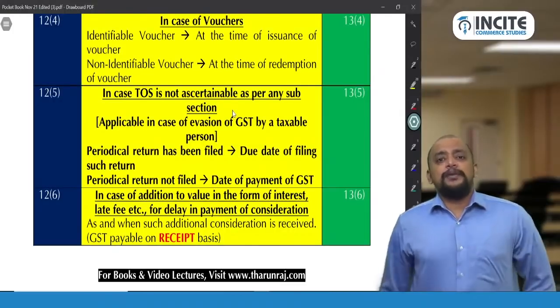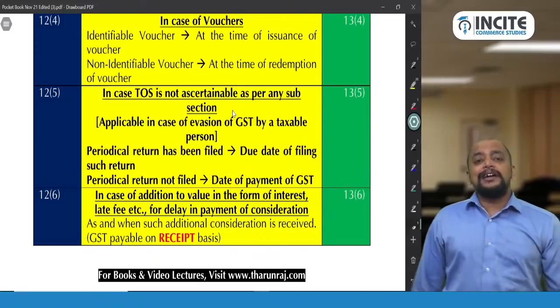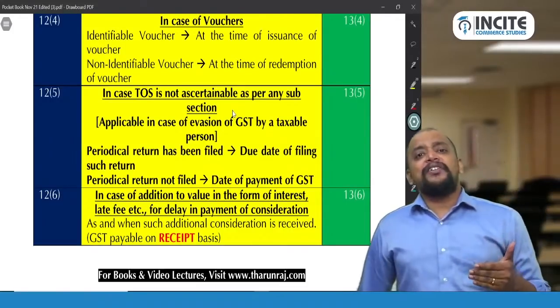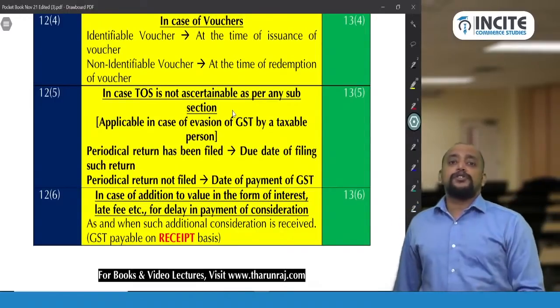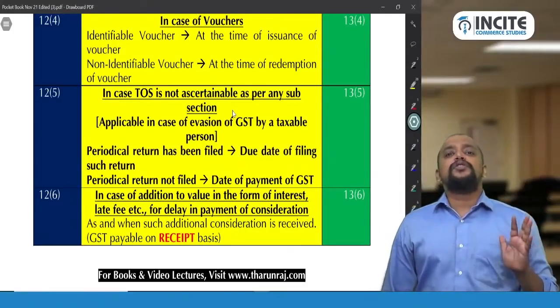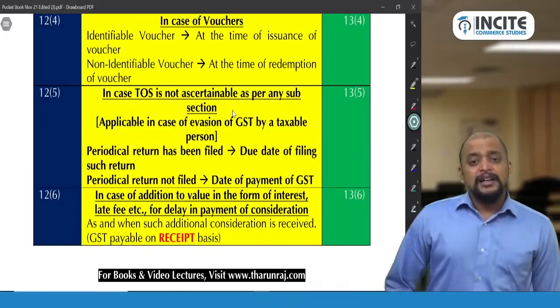Say for example, the department conducted an audit, and when the department conducted the audit, they went through the bank statement and identified a credit of 25,000 rupees. But for the 25,000 rupees, there are no records available, and the 25,000 rupees is considered as the income of that particular supplier.